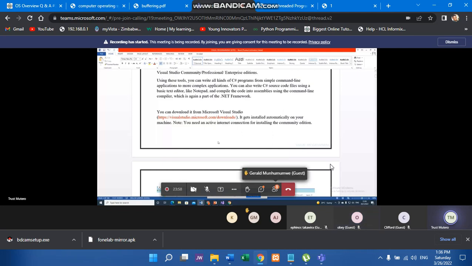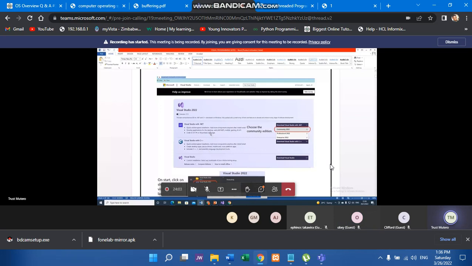If you click this URL, it will lead you to this page, a web page from Microsoft, asking if you want to download Visual Studio. There is a drop-down menu under download Visual Studio with .NET. Do you want the Community Edition, the Professional Edition, or the Enterprise Edition? Or Visual Studio with C++, as we are interested in this one?